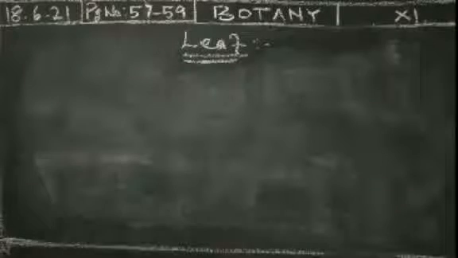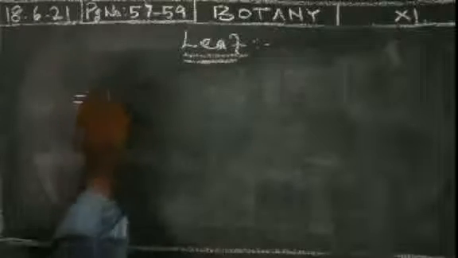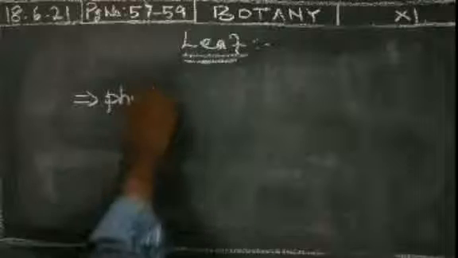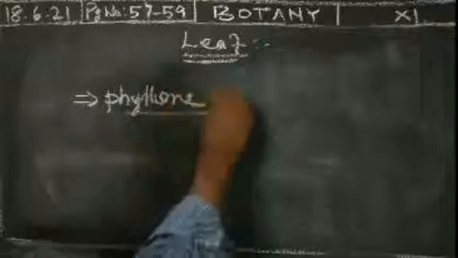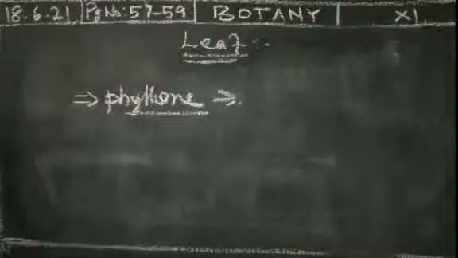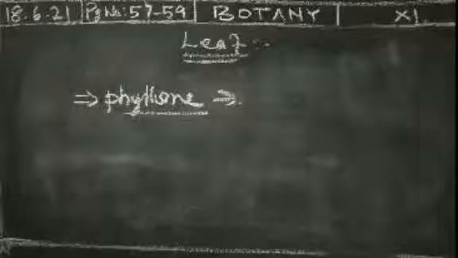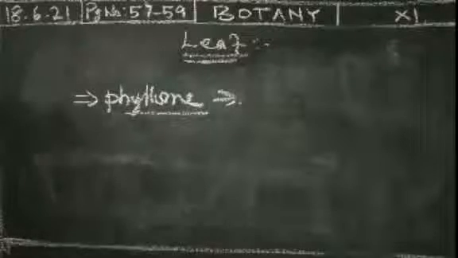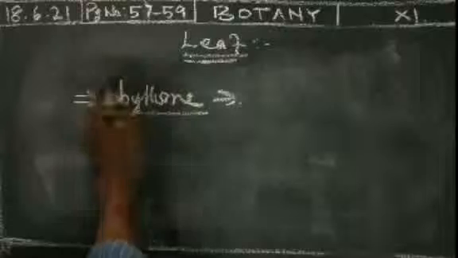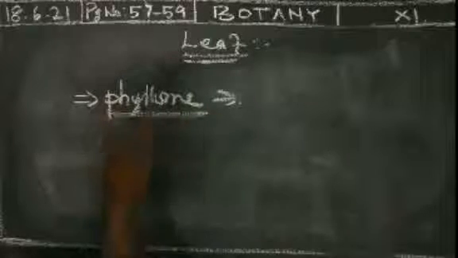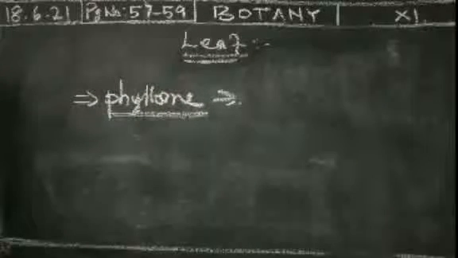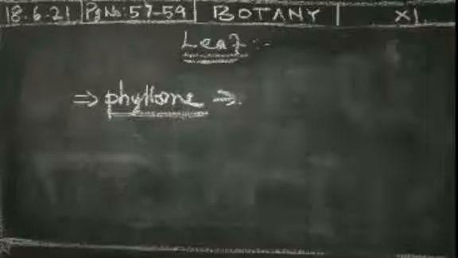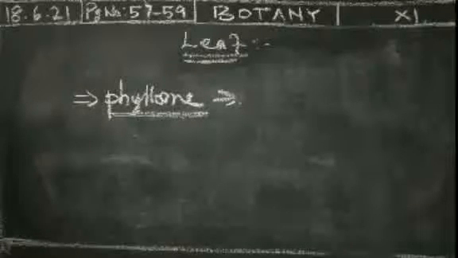Here, all the leaves of the plant together are called phyllotaxy. What do you mean by phyllotaxy? All the leaves of a plant together, we will see later. Phyllotaxy means the arrangement of all the leaves in a plant.